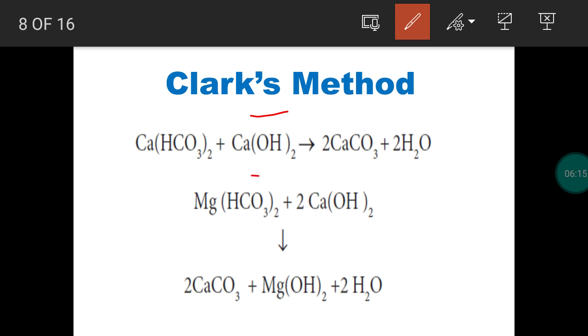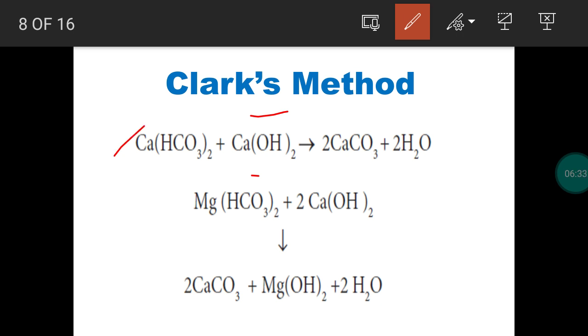Lime is nothing but what? Calcium hydroxide. When you say lime water, it means calcium hydroxide solution. So lime is nothing but calcium hydroxide. We just add a calculated amount of calcium hydroxide. The solid substance will be taken in a particular proportion.